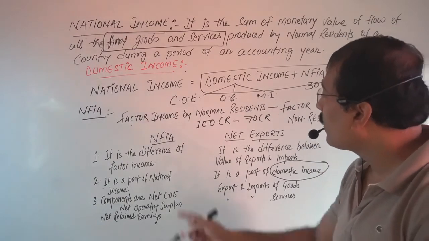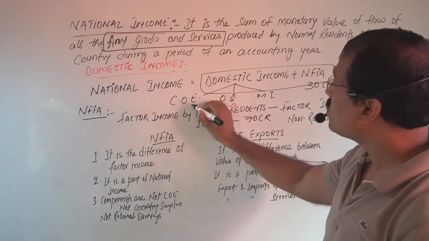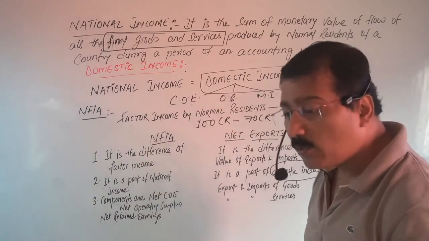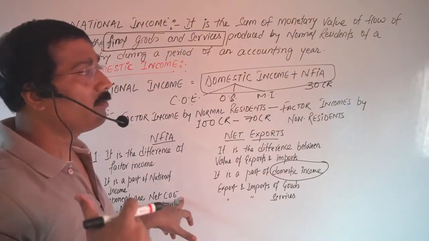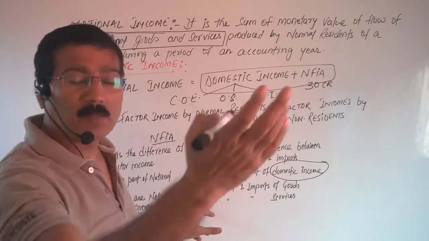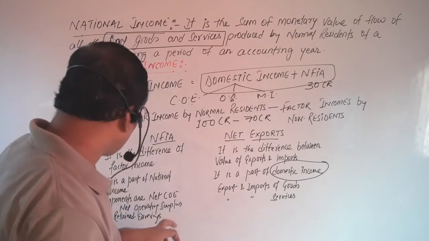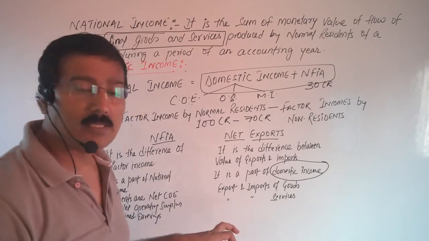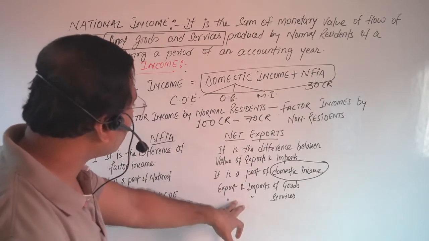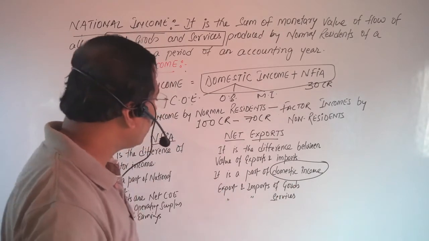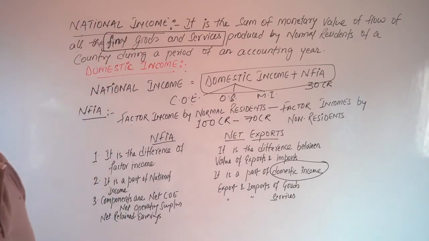The last one, components. The components here are net compensation of employees. Here it is only compensation of employees, and here it is net. Then what is the concept of net compensation of employees? Some Indians are working there and some foreigners are working here, so the difference of that is called net COE. Then second, net operating surplus. And the last one, net retained earnings. And here, what are the components of net export? Exports and imports of goods, and exports and imports of services. Okay, let's write down.